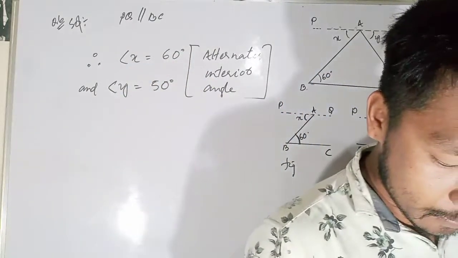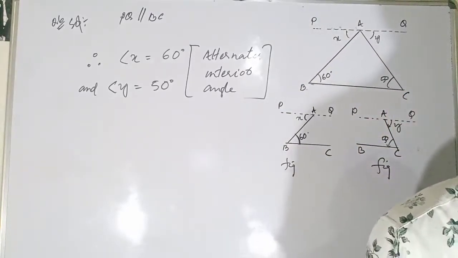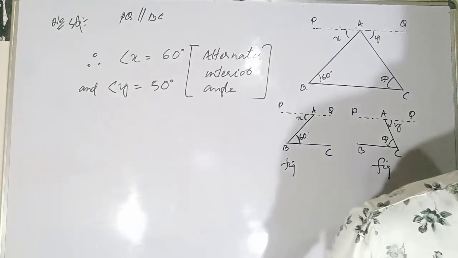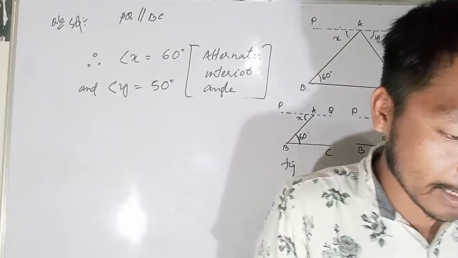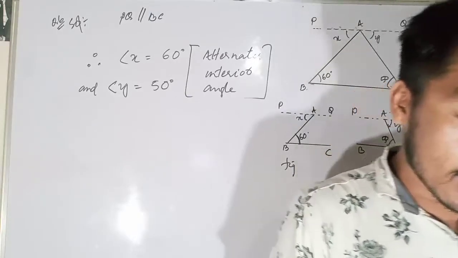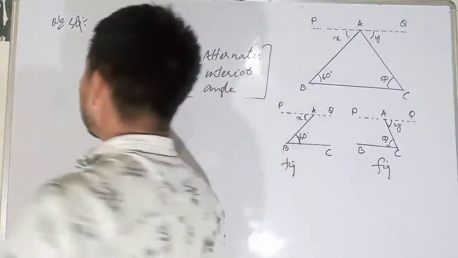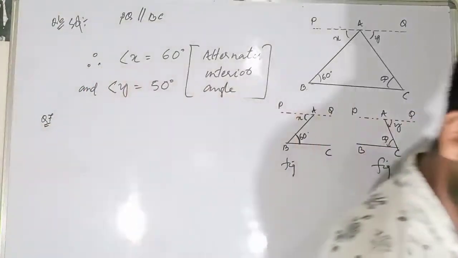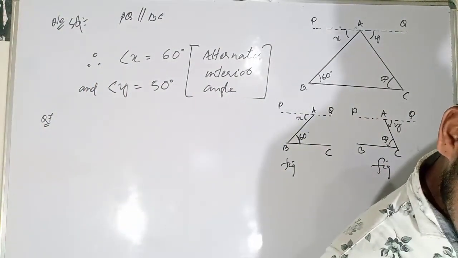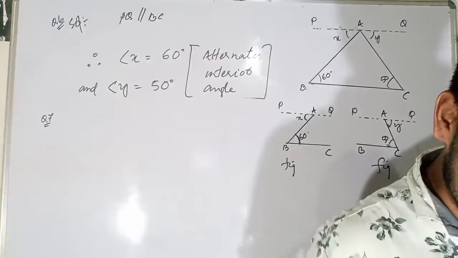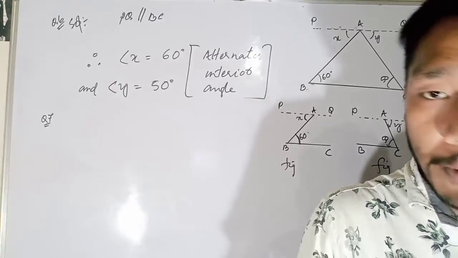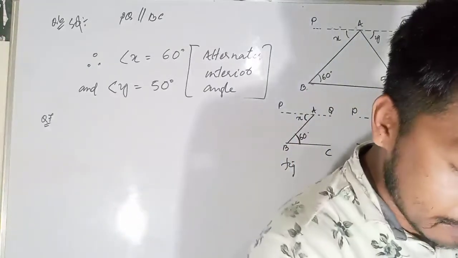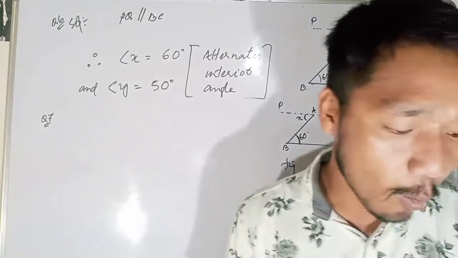Okay, let's go to the next question, that is question number 7. The sum of the two interior angles on the same side of the transversal line is x minus 8 degrees and 5x minus 4 degrees. We use property number 3, on page 157, in the solved example. The sum of the two interior angles on the same side of the transversal line is always equal to 180 degrees.